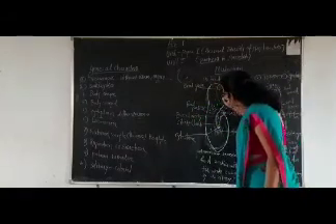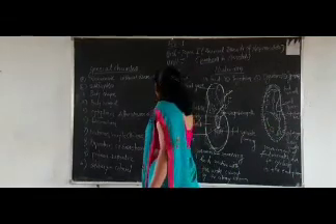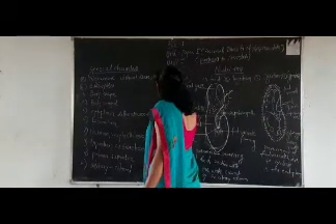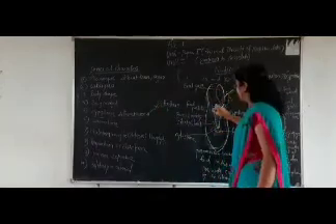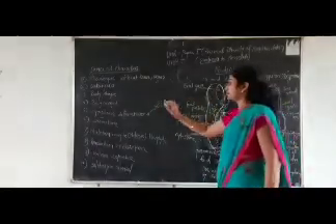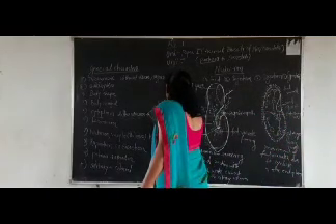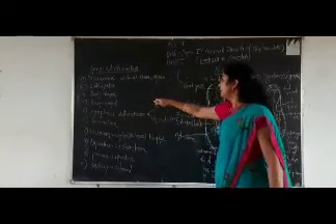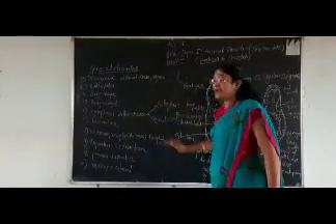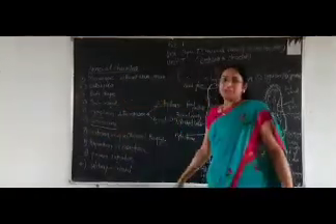The outer clear region is called the ectoplasm. Then the inner fluid region of the cytoplasm is called the endoplasm. So the cytoplasm is differentiated into two regions, that is ectoplasm and endoplasm.